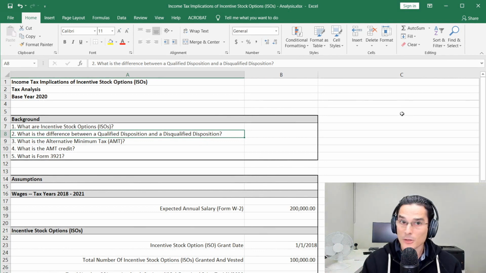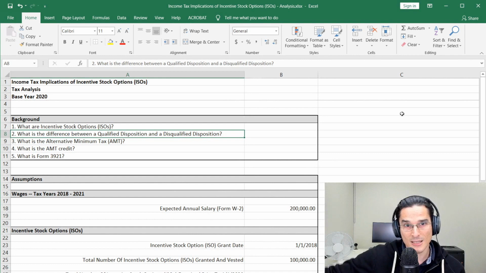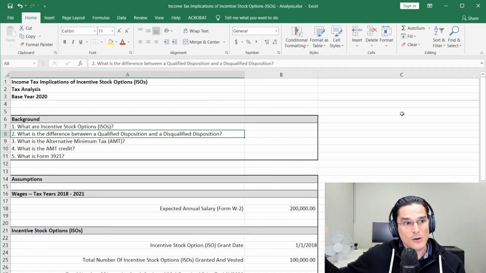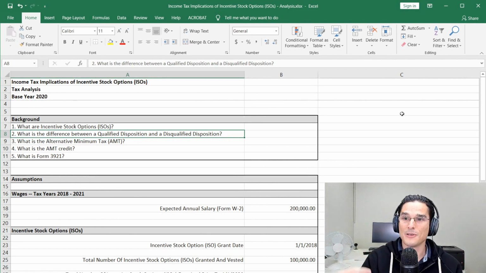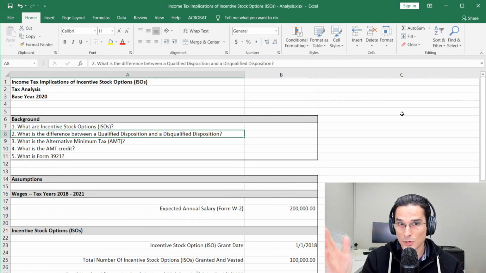And if you meet both of those holding periods, then we can talk about the preferential long-term capital gains treatment. That's what's known as a qualified disposition, in that you met the holding requirements and now you're possibly getting that preferential tax treatment. On the other hand, a disqualifying disposition occurs when you fail to meet either of the 2-year or the 1-year holding period requirements.